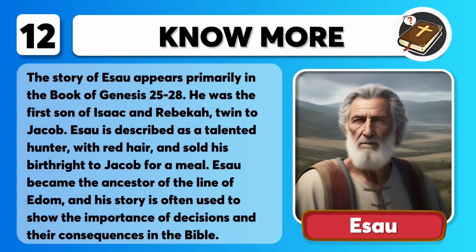That was Esau. The story of Esau appears primarily in the book of Genesis, chapters 25 to 28. He was the first son of Isaac and Rebekah, the twin of Jacob. Esau is described as a talented hunter with red hair and sold his birthright to Jacob for a meal. Esau became the ancestor of the line of Edom, and his story is often used to demonstrate the importance of decisions and their consequences in the Bible.